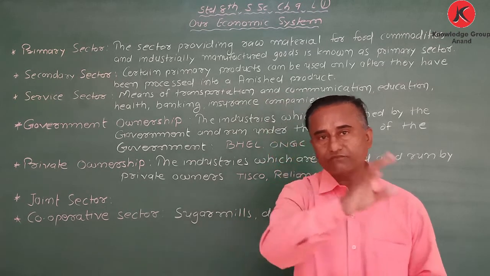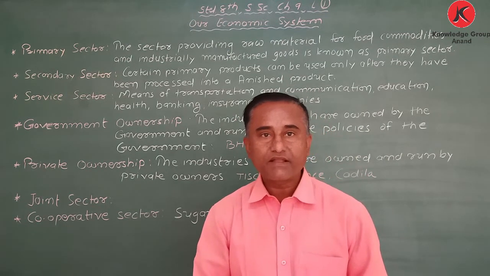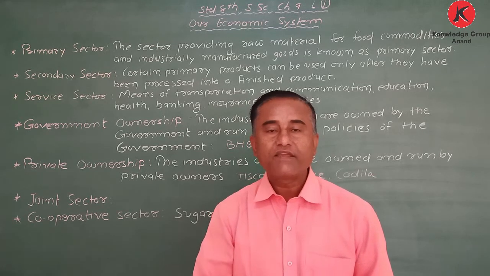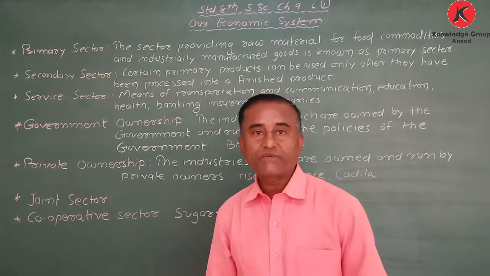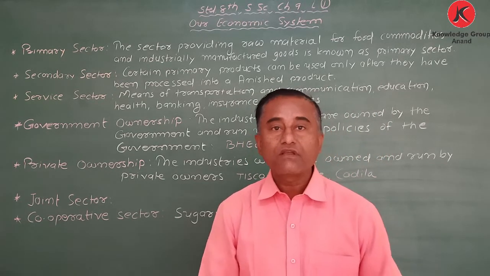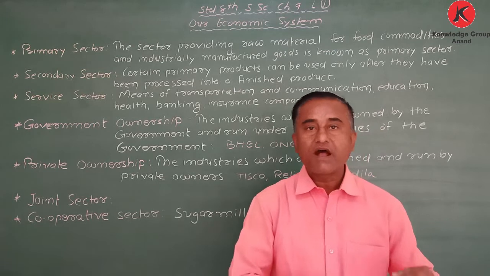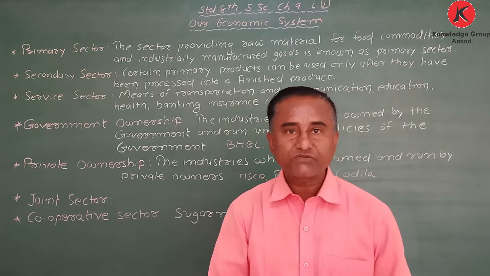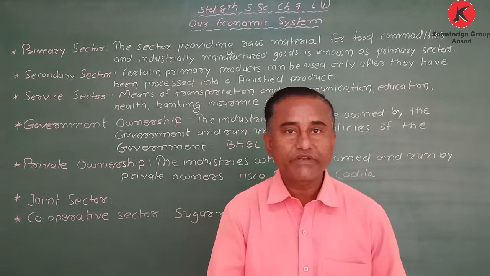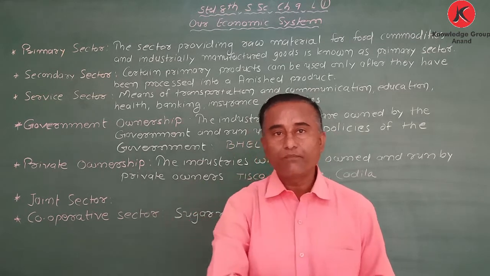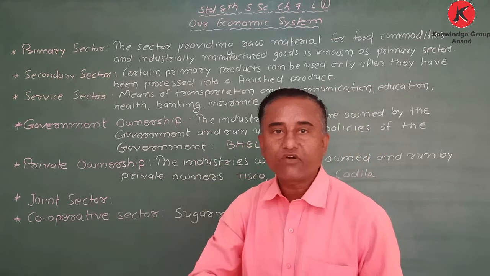One thing I will tell you, in the book the picture is given. First, the farmer goes to the bank, asks for the money, and after that he goes to the market, gets the seeds. After that, farming. After the crop is ready, in a tractor he takes things to the market. After the things are sold, he gets money, then buys necessary things. After that, he again goes to the bank in order to return money. All pictures are given in the book. It means this is one kind of cycle.